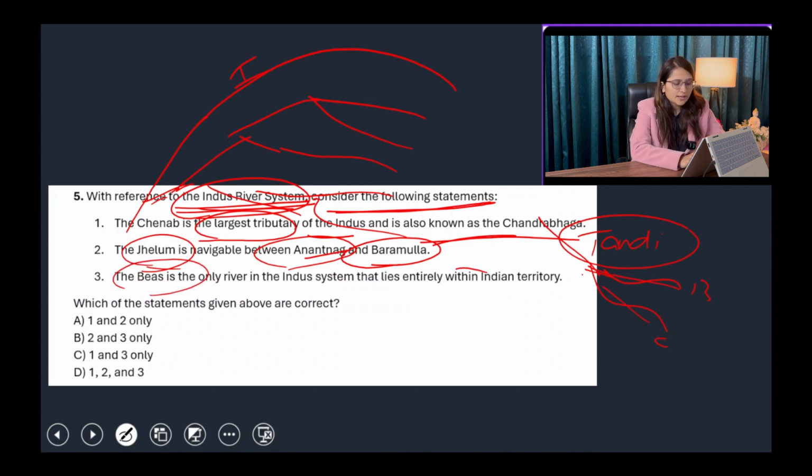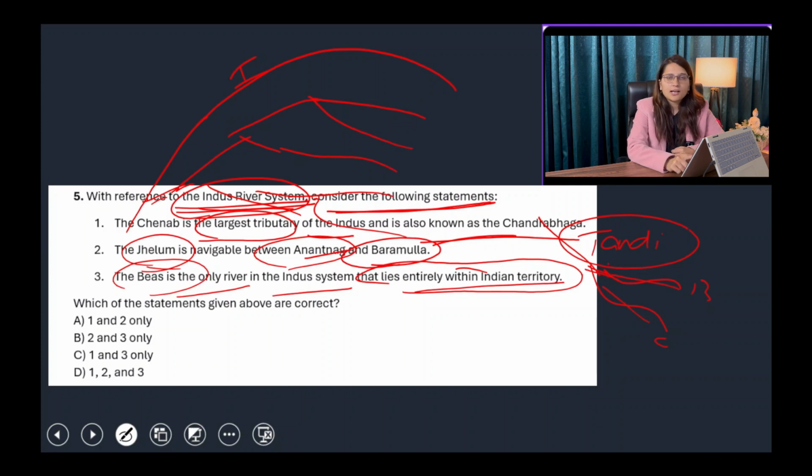The Byas is the only river in the Indus system that lies entirely within Indian territory. Yes, Byas originates from Byas Kund near the Kullu Hills, near Bada Bangal. The Kullu Hills is basically where Byas Kund, the origin of the Byas River, is. Bada Bangal is famous for the Ravi River. So Byas is the only river, originating from Byas Kund and ultimately confluencing with the Satluj River near Harike in Punjab. It is the only river in the Indus River system which lies entirely within Indian territory.